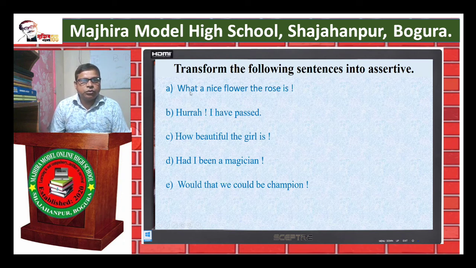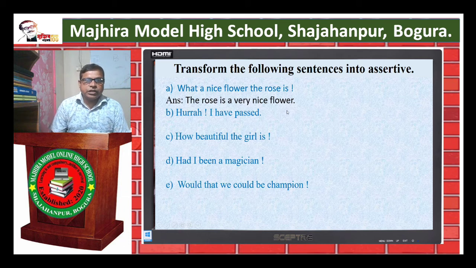Instead of what, we should use very. So, subject plus verb: the rose is, verb here is. We use very instead of what. A nice flower. So, see the answer.